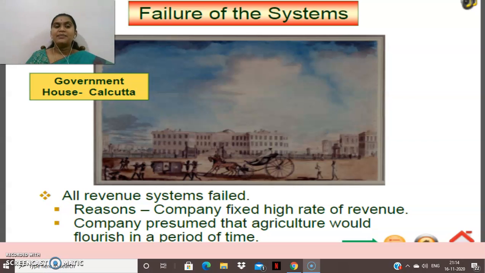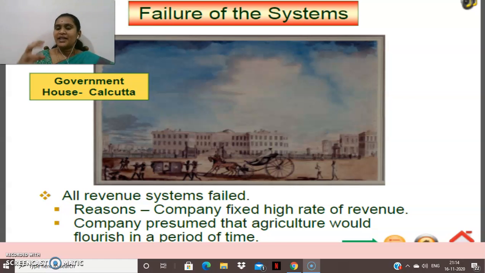And the next system is the Raitwari system. Here there will be no mediators or middlemen. They had a contract or settlement directly between the cultivators and the company.